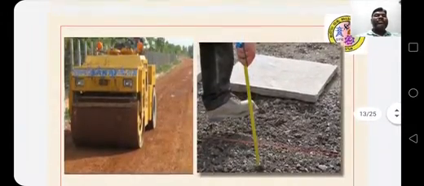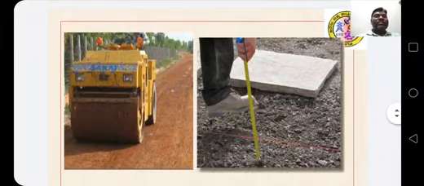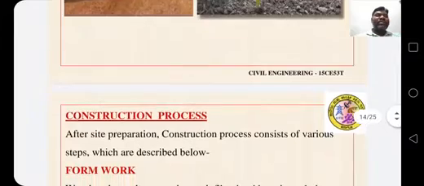This is preparation of site. This is a roller rolling on subbase. This is thickness measurement of concrete.